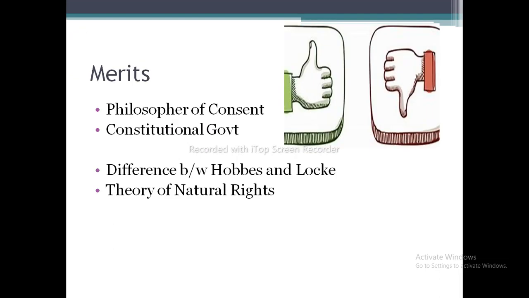Now, regarding the merits, as I already emphasized, the consent of the people mattered. So John Locke has been regarded as the philosopher of consent, because the government derives its power, its authority from the consent of the people, as long as people agree. So there was a constitutional government.